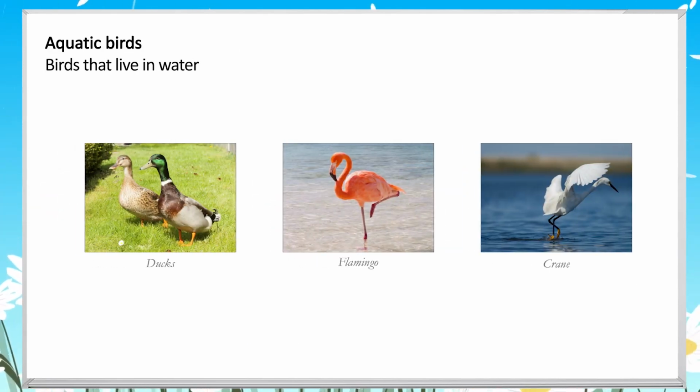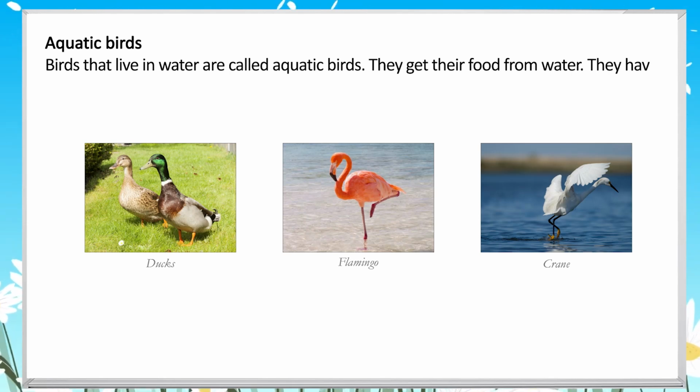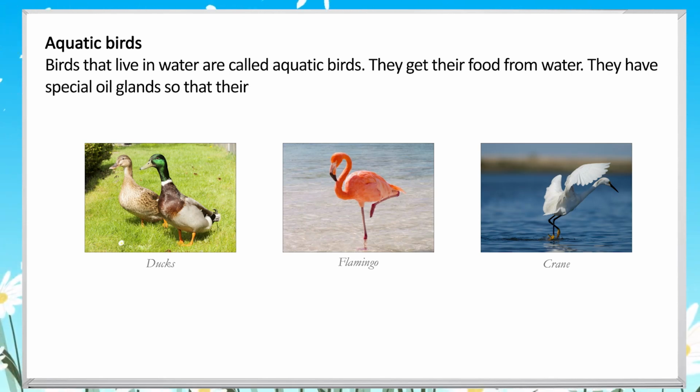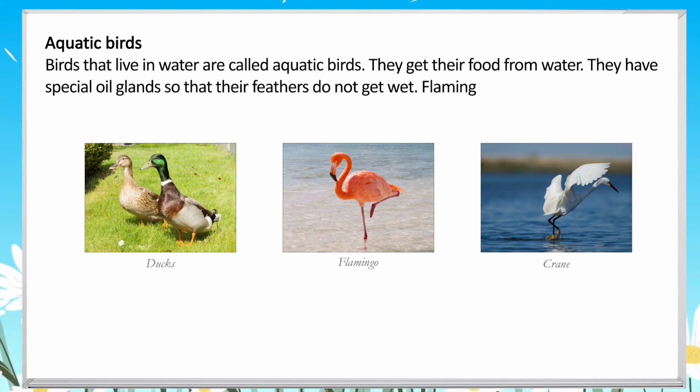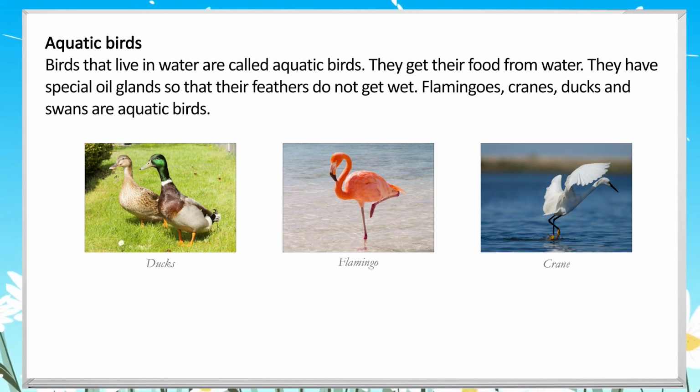Aquatic birds. Birds that live in water are called aquatic birds. They get their food from water. They have special oil glands so that their feathers do not get wet. Flamingos, cranes, ducks and swans are aquatic birds.